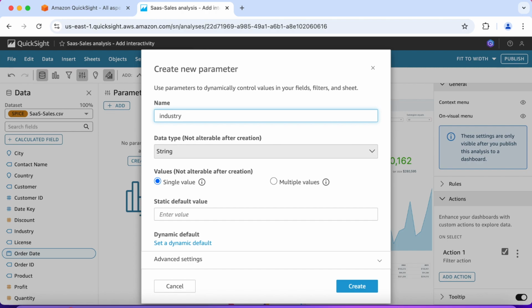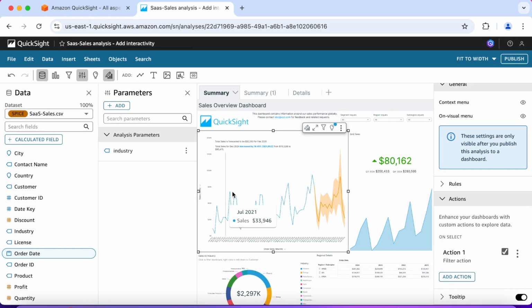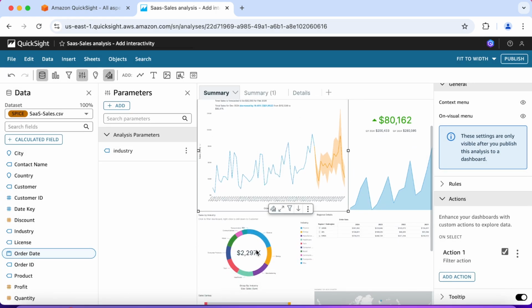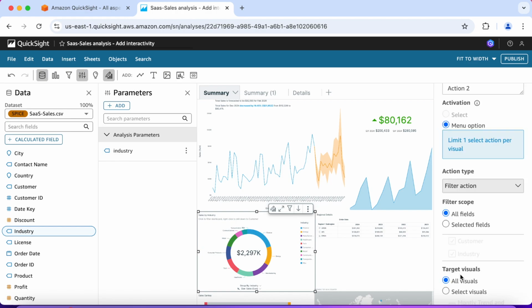I'm going to name it industry. Okay, let's click create. Let's close this out. Okay, we'll click on the donut chart. And we want to add another action.